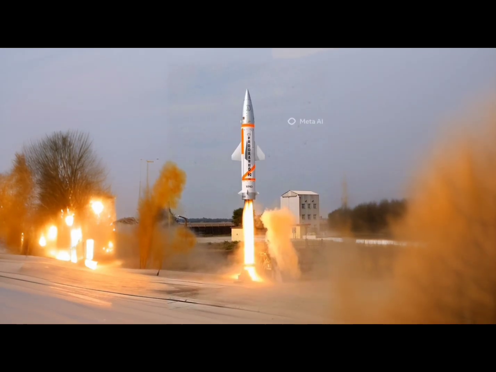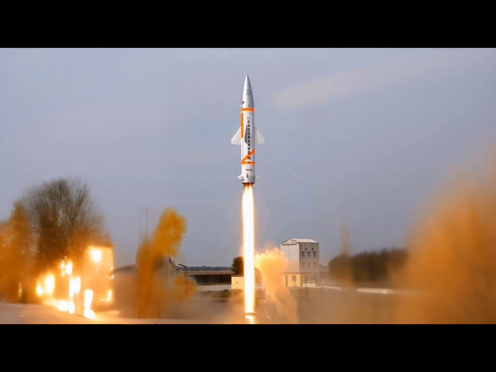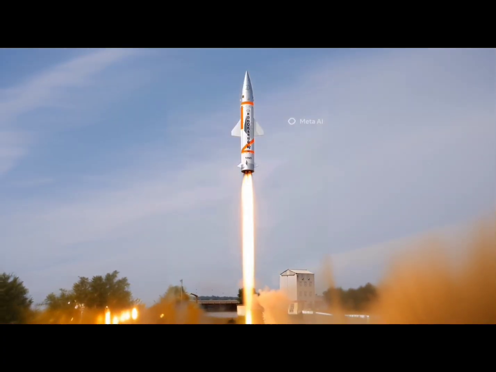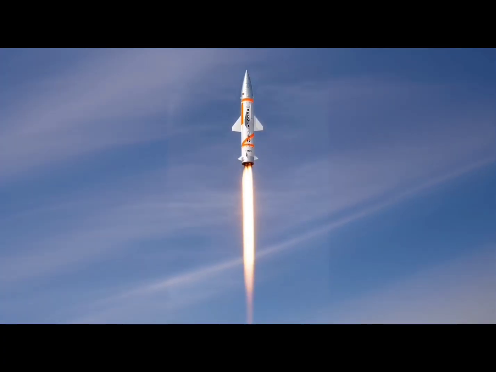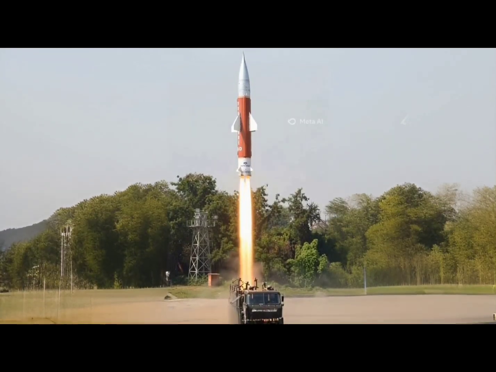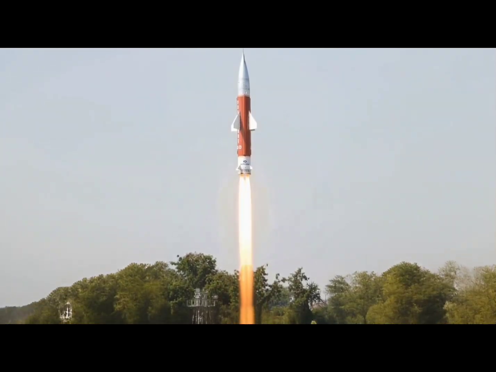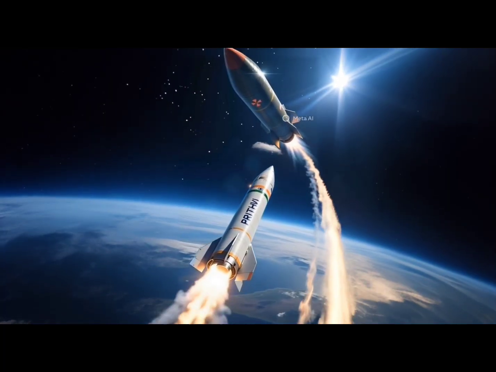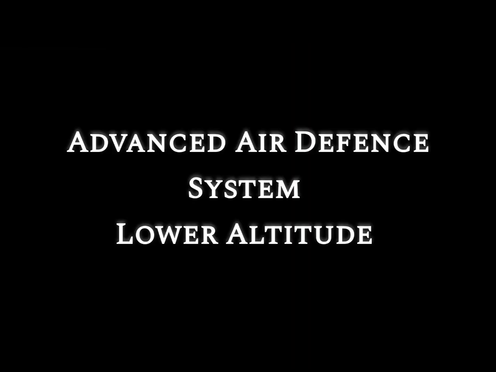India's layered air defense. Prithvi air defense, high altitude. India's first layer is the Prithvi air defense. It intercepts ballistic missiles at 50 to 80 kilometers altitude, outside the atmosphere. Long-range radars detect threats early, while interceptors track and guide themselves to the target. Think of PAD as India's outer shield, trying to stop missiles as far away as possible.